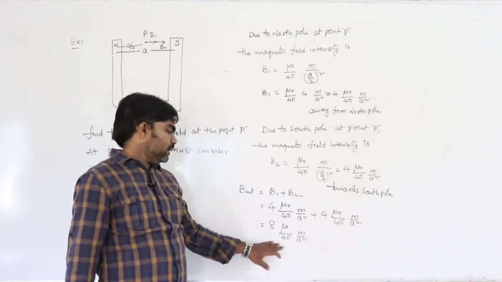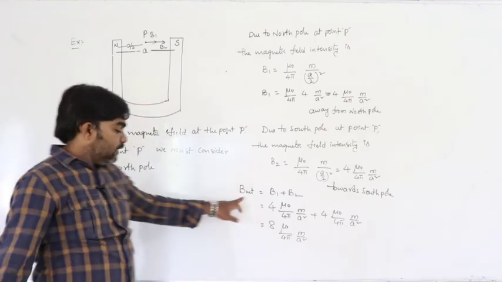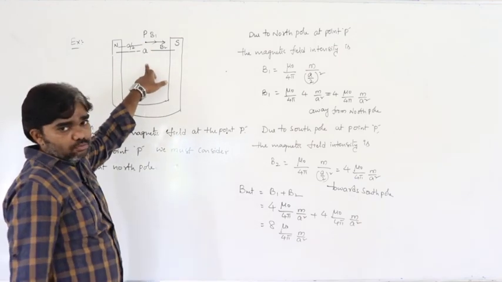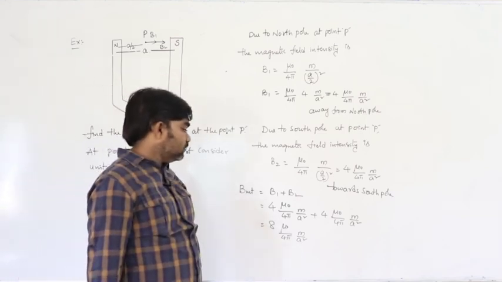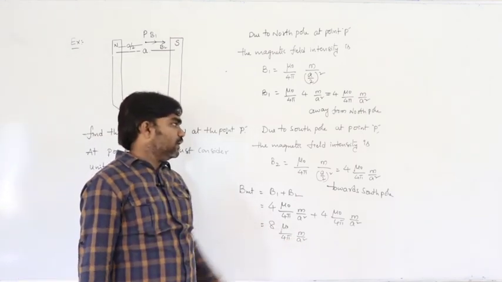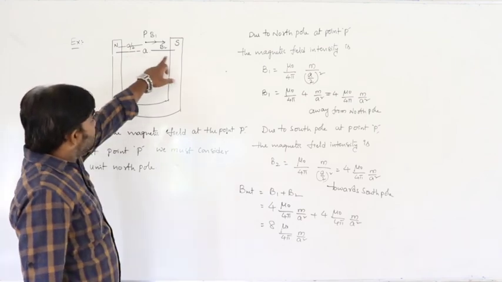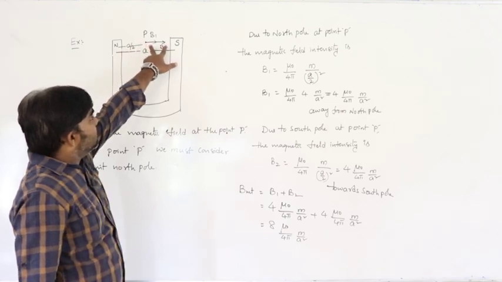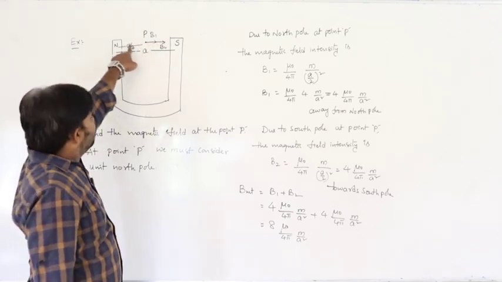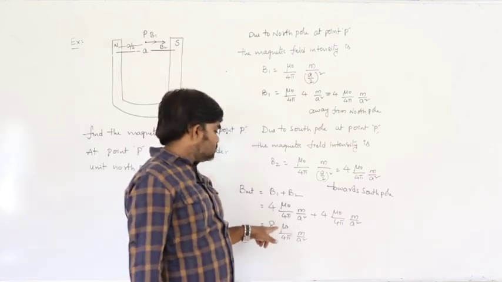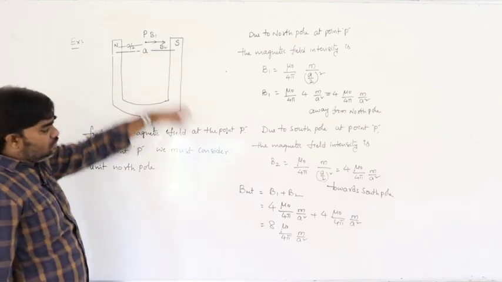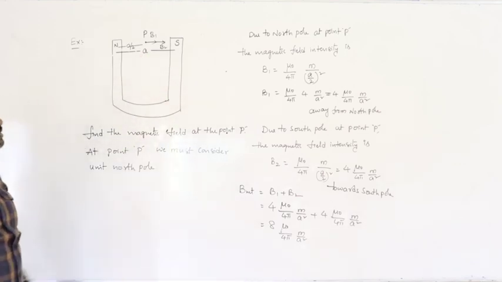So this is the net magnetic field exactly at the midpoint of the horseshoe magnet, 8 mu naught by 4 pi, M by A square. If the distance between the north pole and south pole is given as A, then each distance is A by 2. If it is given as 2L, then each is L, and we get 2 mu naught by 4 pi, M by L square. Based on the given condition we can calculate this. So this is the magnetic field intensity in the case of a horseshoe magnet.